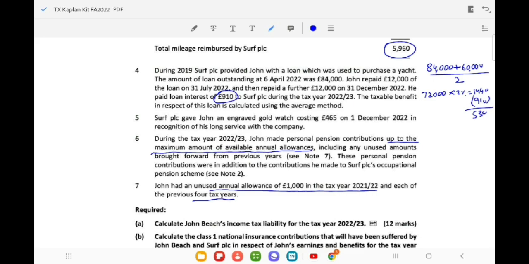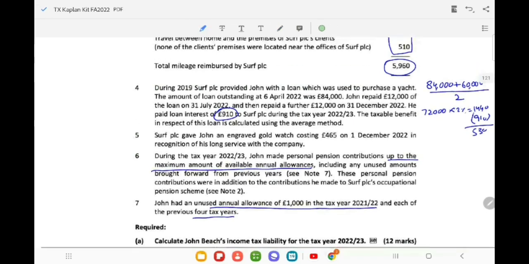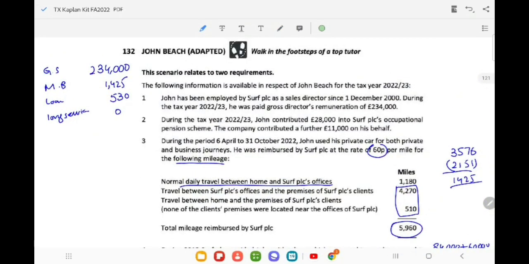So we are just considering our first part of the question. In this case, we have to record the occupational pension scheme contribution that has been mentioned, 28,000. So it will be deducted because it will reduce the taxable benefit. Then we have to calculate the remaining amount, and remember it appears that no personal allowance is to be allowed to that particular person as his income is more than 1,25,400. So let's calculate it.